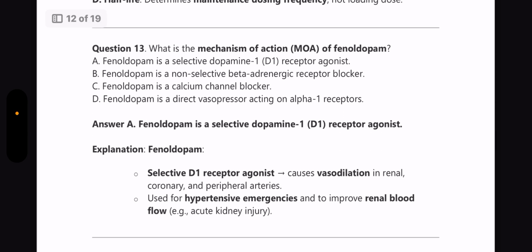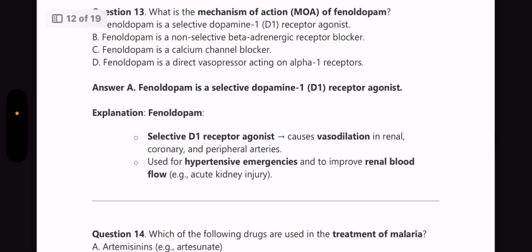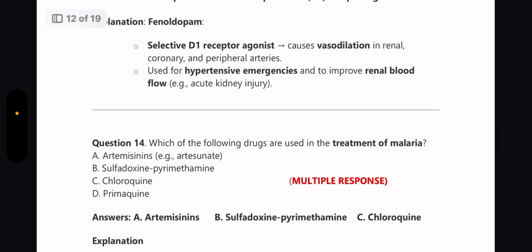Next, what is the mechanism of action of fenoldopam? So it is a selective dopamine 1 receptor agonist. So selective D1 receptor agonist will cause vasodilation in the renal, coronary and peripheral arteries. It is used for hypertensive emergencies and to improve the renal blood flow.